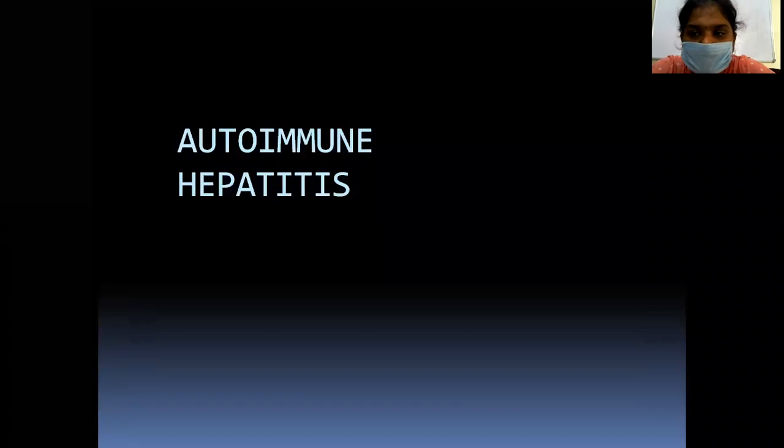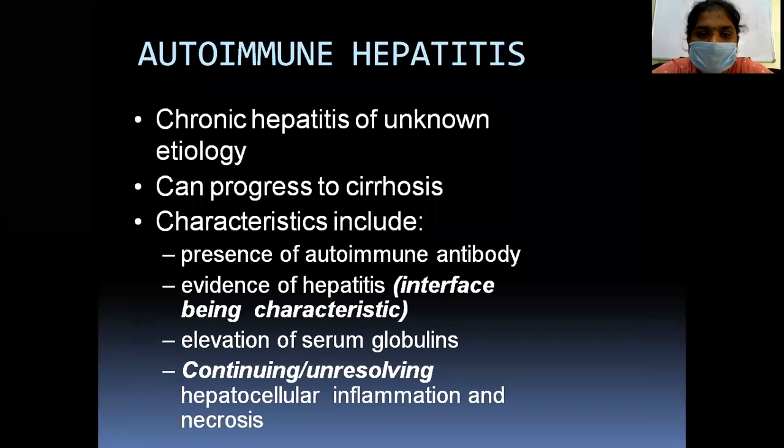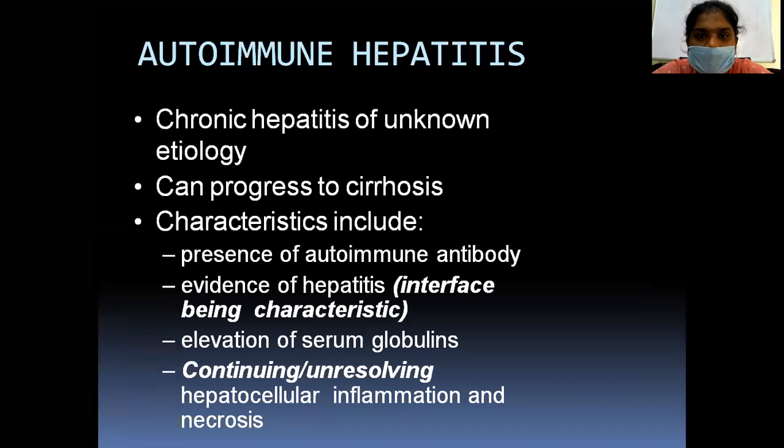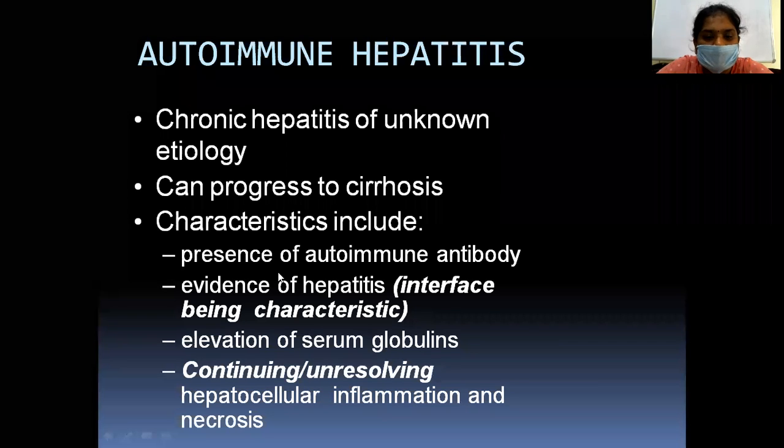Then the next cause of chronic hepatitis is autoimmune hepatitis. Chronic hepatitis of unknown etiology can progress to cirrhosis. Characteristics include the presence of autoimmune antibodies, evidence of interface hepatitis, elevation of the serum globulins, and continuing and unresolving hepatocellular inflammation and necrosis. These are the characteristic features of autoimmune hepatitis.